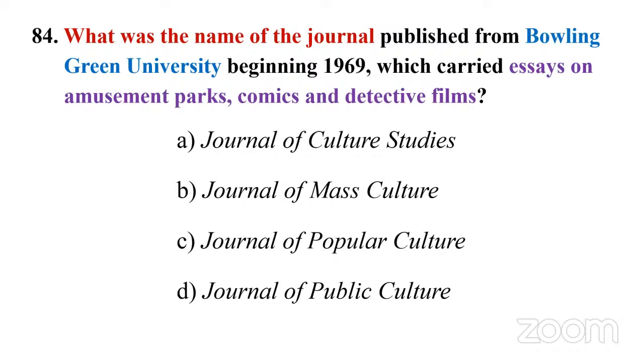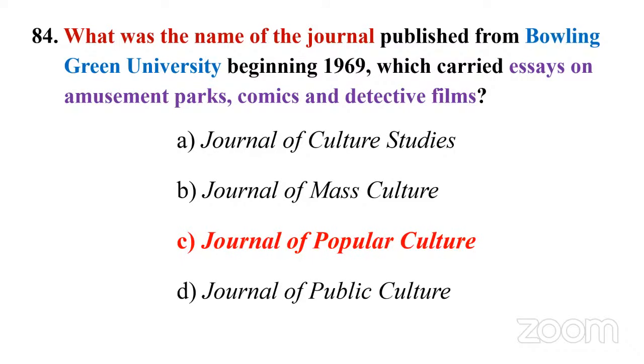C, Journal of Popular Culture. D, Journal of Public Culture. Sometimes, even without knowing this, you can eliminate options. For instance, we have a separate unit prescribed for UGC NET English called Popular Culture or Cultural Studies, right? So at least we can eliminate two options: Journal of Mass Culture and Public Culture. This should be something to do with cultural studies or popular culture. And the answer is C, Journal of Popular Culture.